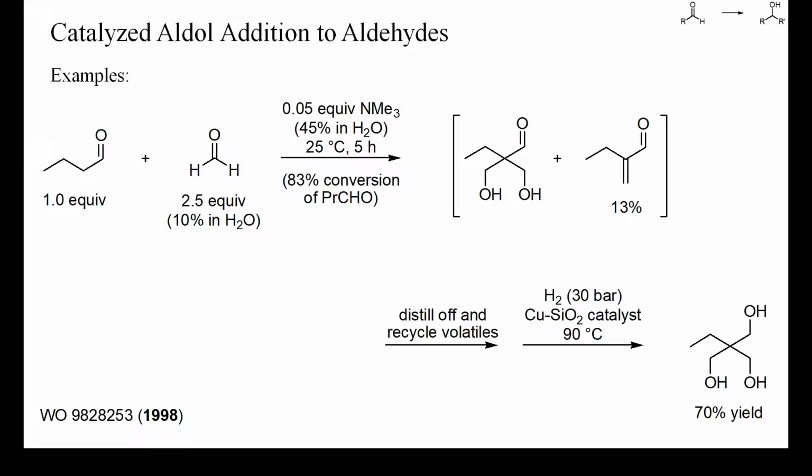To prevent the Meerwein-Ponndorf reduction and the formation of formic acid, which would also neutralize the catalyst and cause the precipitation of salts, in this example trimethylamine was used as base. The aldol addition was stopped after 83% conversion of the starting aldehyde, and unreacted starting materials and trimethylamine were recovered by distillation and recycled. This strategy led to high yields of the triol and only small amounts of waste.